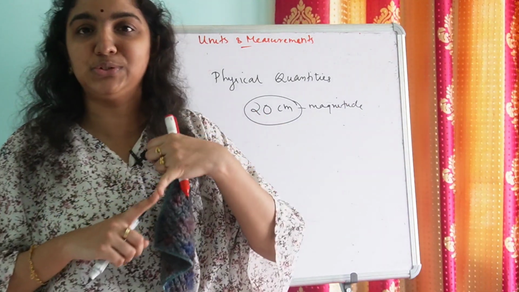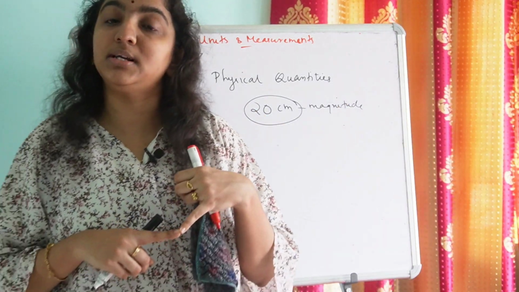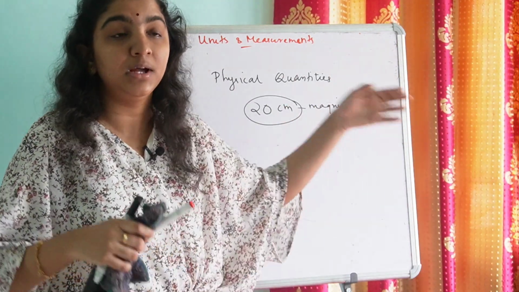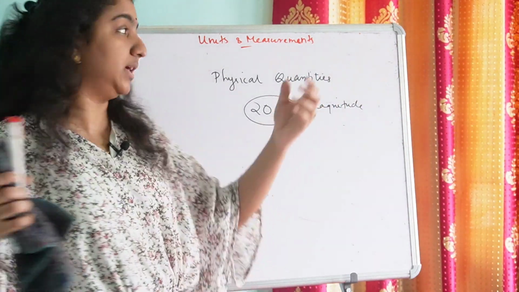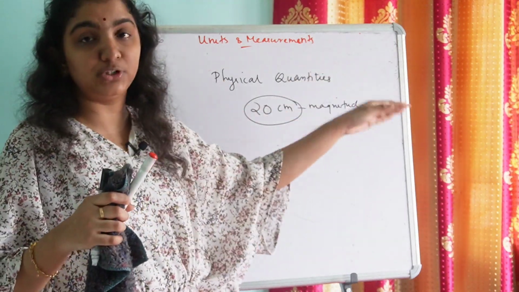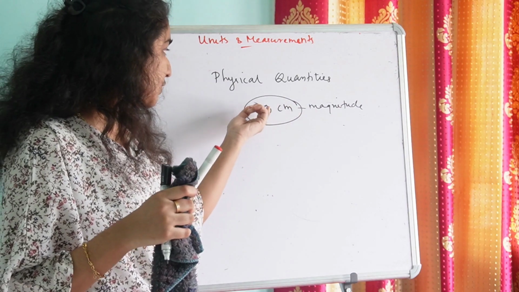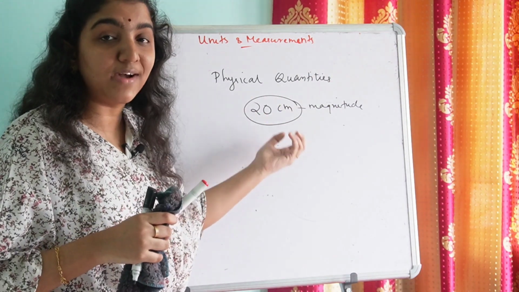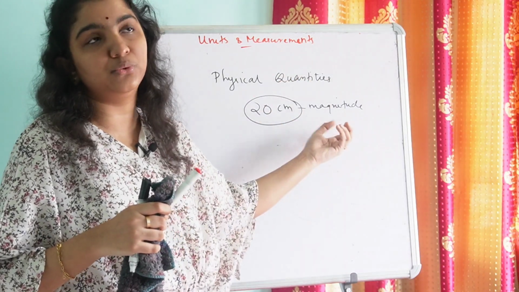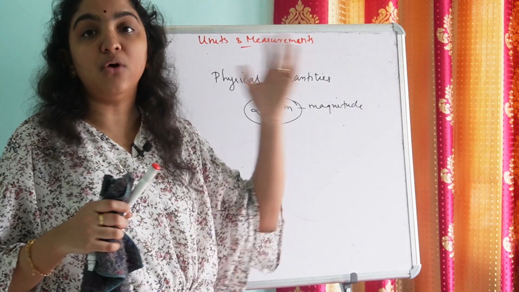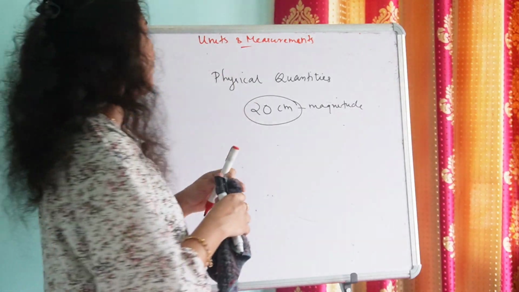The term magnitude is very, very important in physics because we hear this term throughout the physics paper. We hear this word in all the chapters. So what is magnitude? The numerical value along with the unit, or the measured value along with its unit, of a physical quantity is known as the magnitude of the physical quantity.